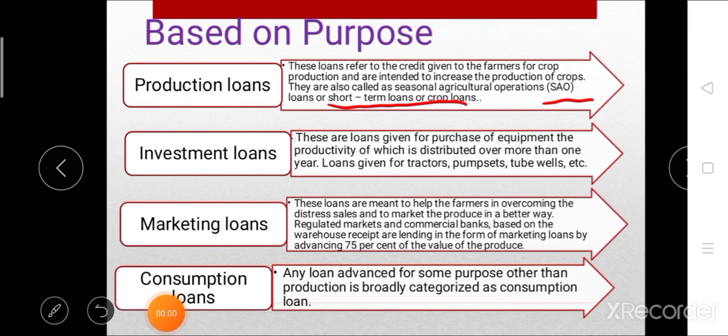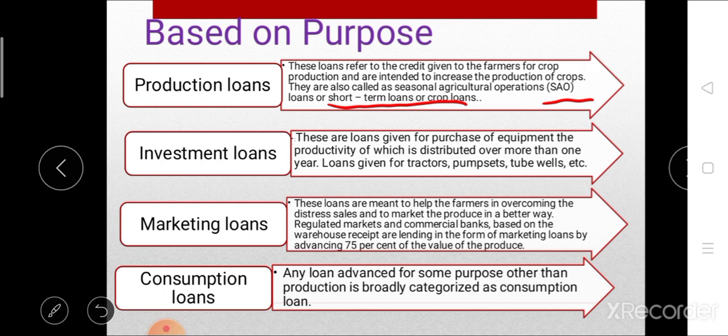Next type of loan on the basis of purpose is investment loan. Basically these loans are given for the purchase of different equipments, and the productivity of such equipments can be distributed over more than 1 year. For example, loans given for purchasing of tractor, purchasing of pump set, digging of tube wells, etc. come under this investment loan.